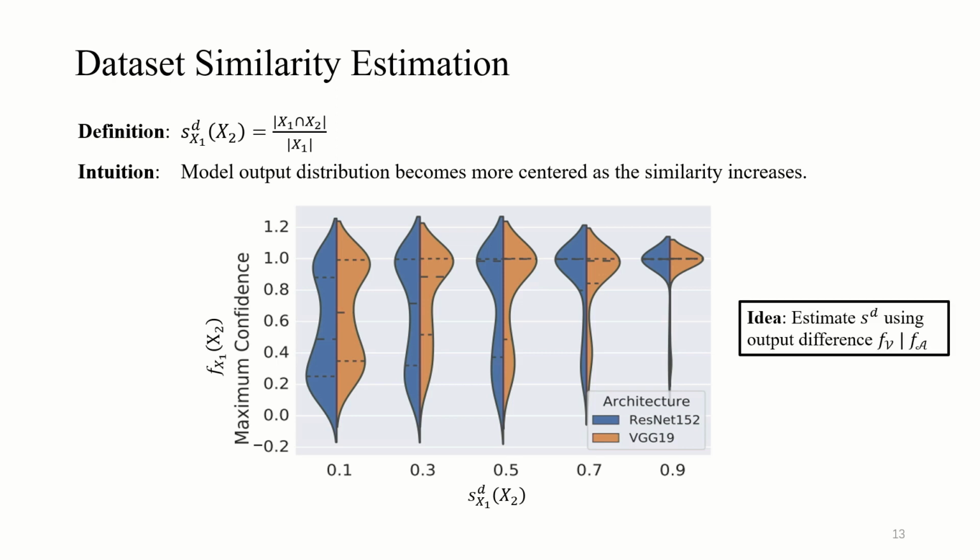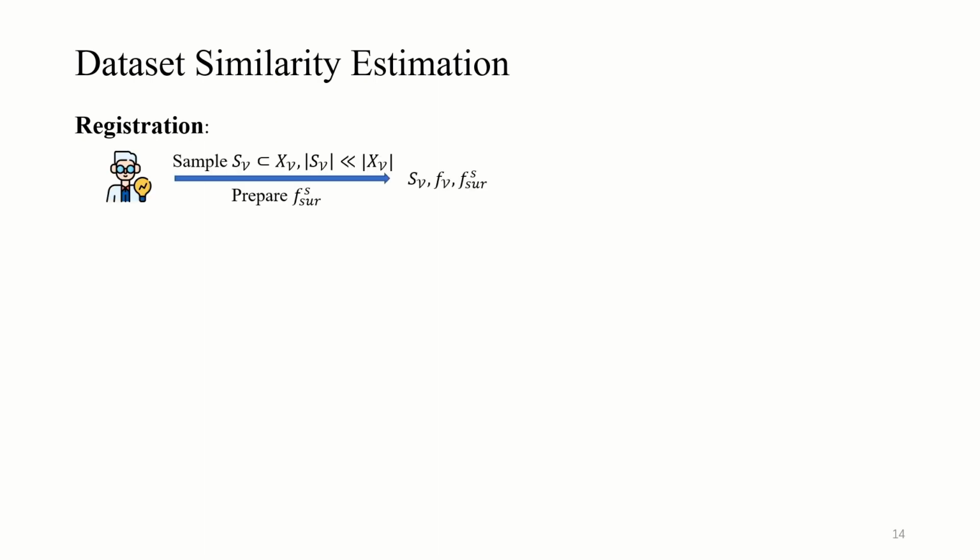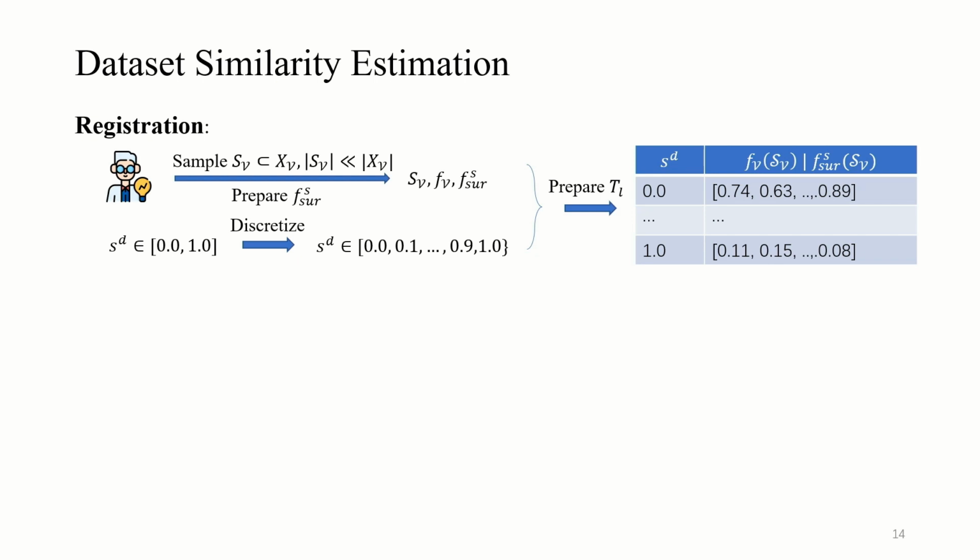So our idea is to estimate the dataset similarity based on the output difference between the victim model and the adversary model with only black box query access. Firstly, the victim prepares identity information for registration, which includes a small sample estimation set and surrogate models trained on the dataset of S similarity with victim dataset. The surrogate model is to mimic a potential adversary model. To ensure efficiency, we choose finite candidate similarity values and prepare a lookup table. The lookup table records the expected output difference between the victim and the surrogate model for each candidate similarity.